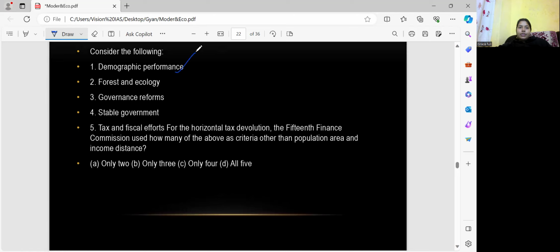Demographic performance है, forestry ecology भी है, governance reform भी है, stable government. Only three, all four, all five है इसमें, tax fiscal effort भी है. So D is the correct answer.